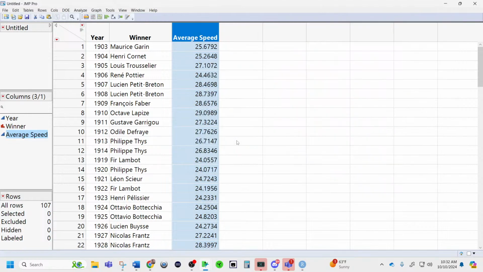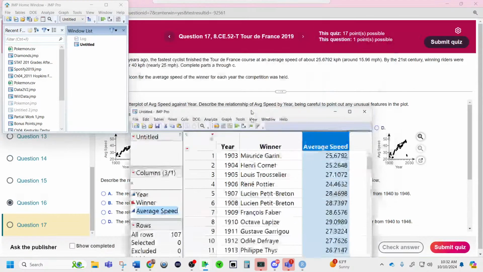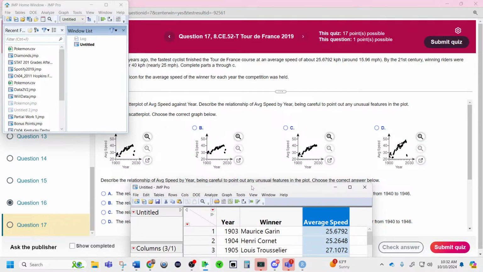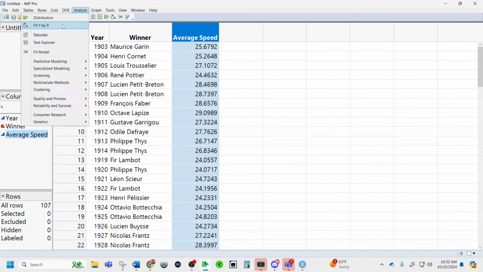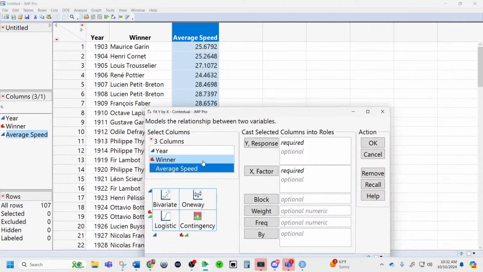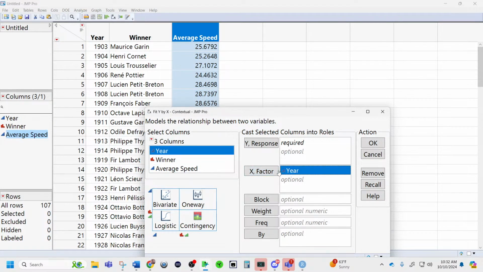So we are going to make a regression model explaining the average speed based on the year over here. Let me make sure we're not subtracting. Okay, it doesn't look like we're subtracting, so we're good to go on that. To make the regression model, we're going to go to Analyze, Fit Y by X. This is the bivariate scatterplot creator for two quantitative variables. And here we are. Let's go in here and say year is the X variable. Does what year it is explain the average speed of the cyclist? And here we go. Click OK.